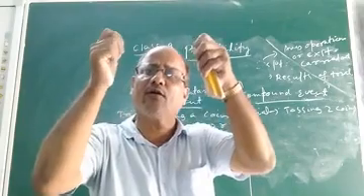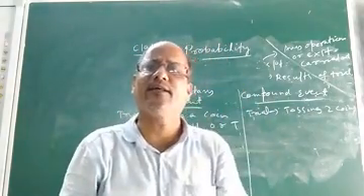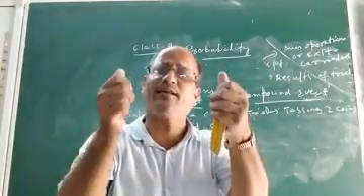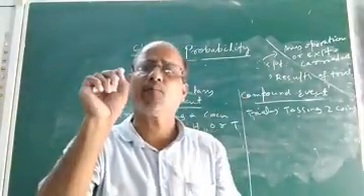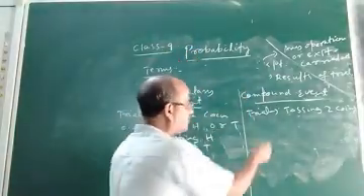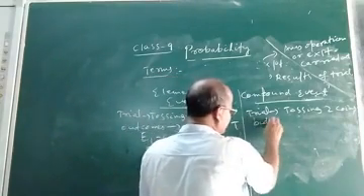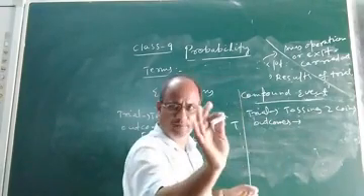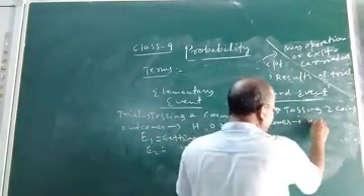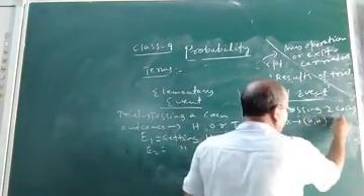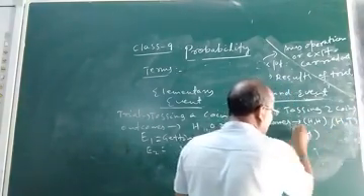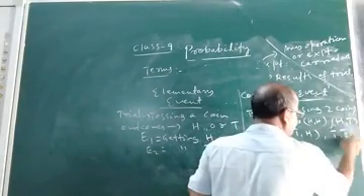When we toss two coins simultaneously, at a time, there are 4 possible outcomes. The outcomes are head and head, head and tail, tail and head, and tail and tail.